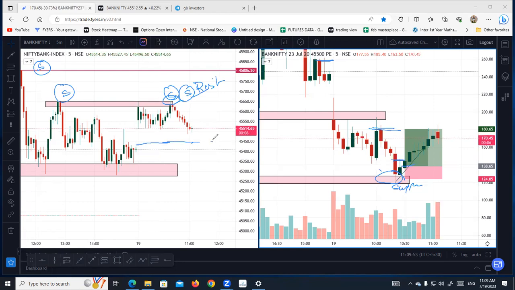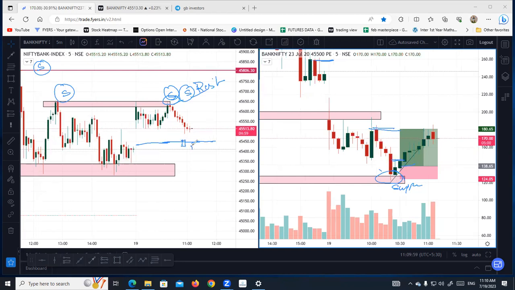It can fill the gap, and then if the buyers are interested over here, the buyer will get activated. Or else, if the buyer thinks, why should I take a risk over here, then he will try to make his position at the lower side. So my trade is complete with 40 points. Thank you.